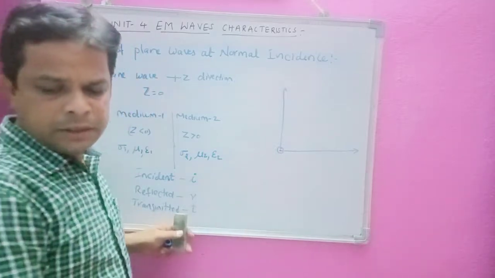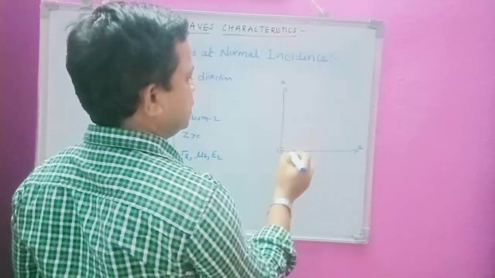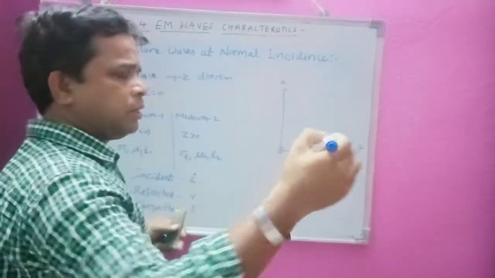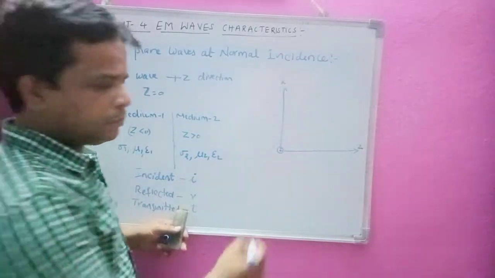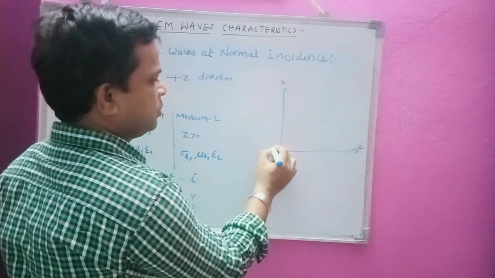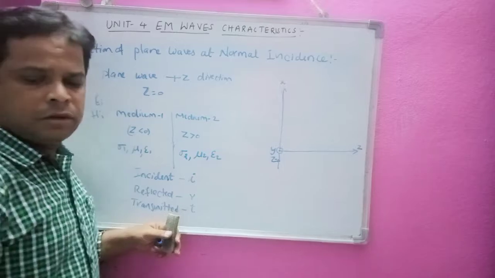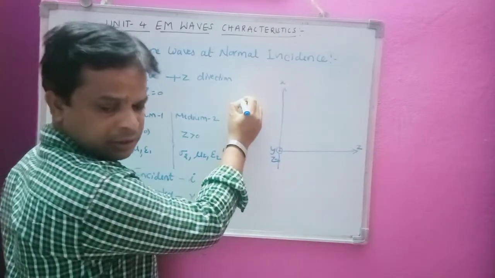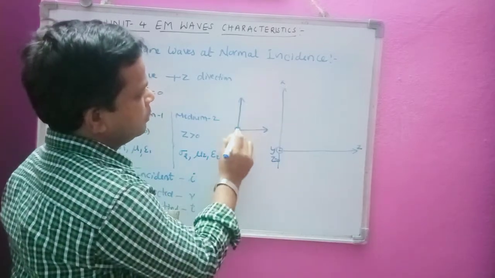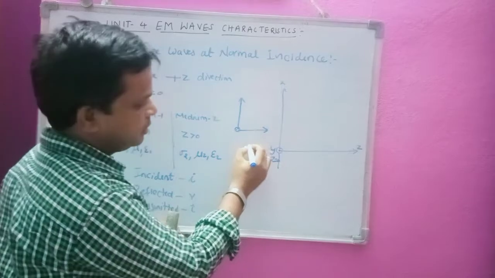I am going to take the z axis, the direction in which the wave is propagating, and this is the x direction, and the y direction is into the camera, perpendicular to this. This is the z equal to 0 interface. Now here we are going to have the electric field and magnetic field like this, and similarly the reflected field will be like this.